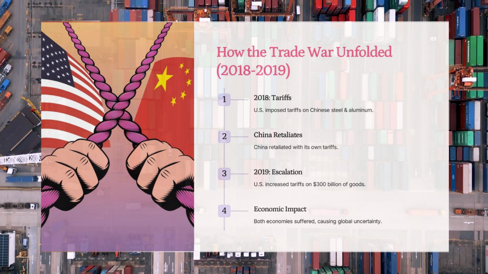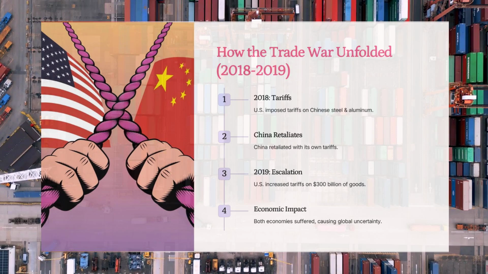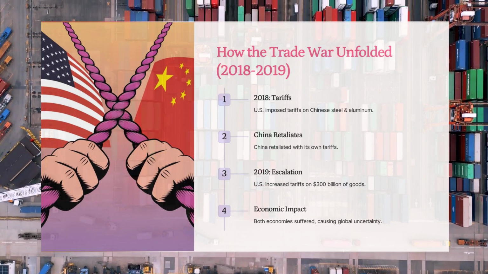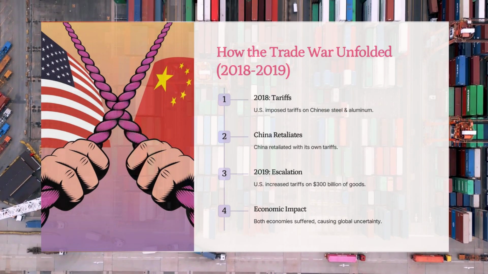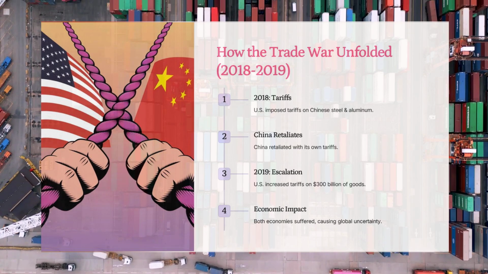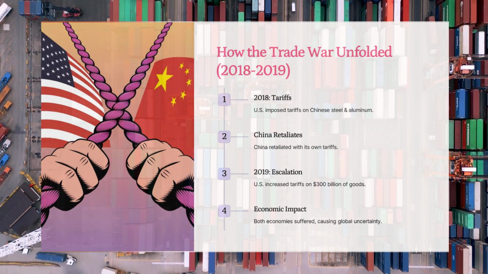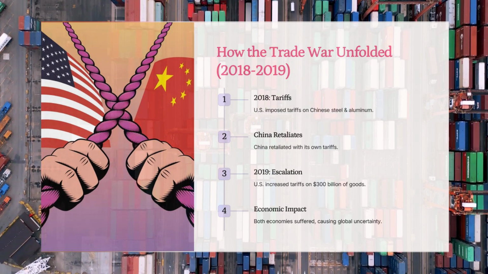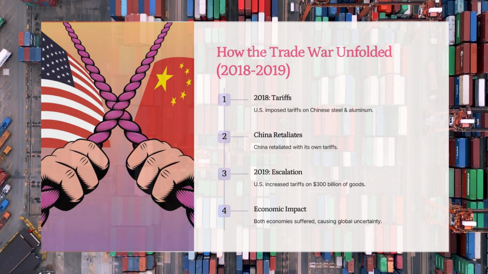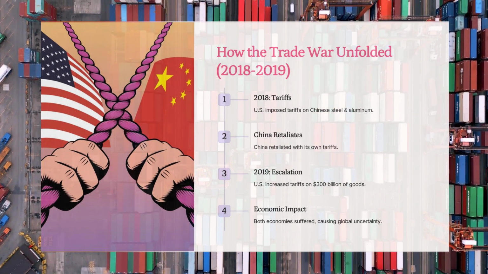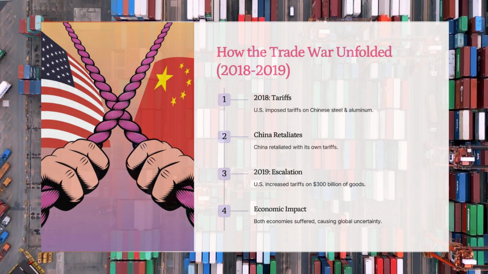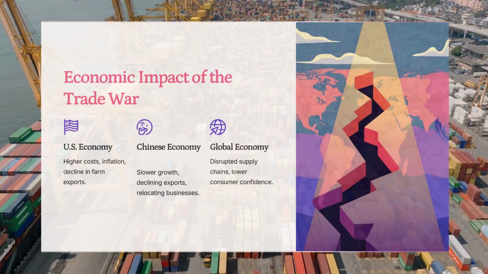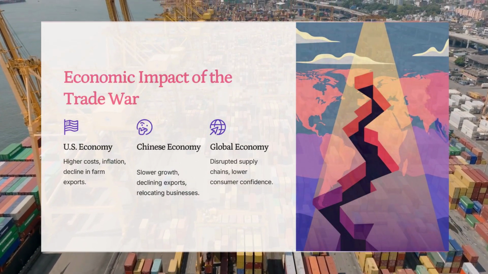2019, the trade war escalates. The U.S. imposed tariffs on an additional $300 billion worth of Chinese imports. China countered with tariffs on $110 billion worth of U.S. goods. This created huge financial losses for businesses, farmers, and manufacturers. The trade war shook global markets, and both economies suffered. This trade war caused major damage to both economies and the global market.